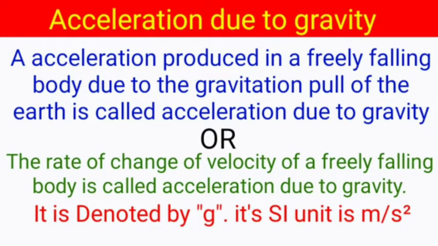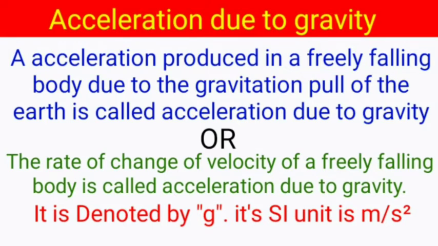Now our next topic is acceleration due to gravity. Acceleration produced in a freely falling body due to the gravitational pull of the earth is called acceleration due to gravity, or we can say in other words, the rate of change of velocity of a freely falling body.